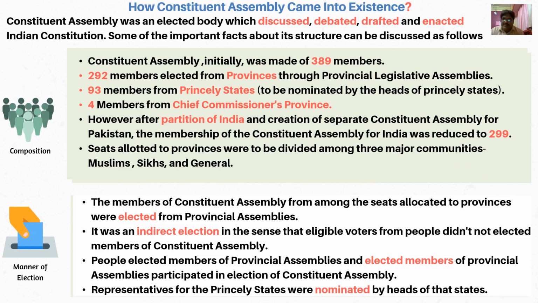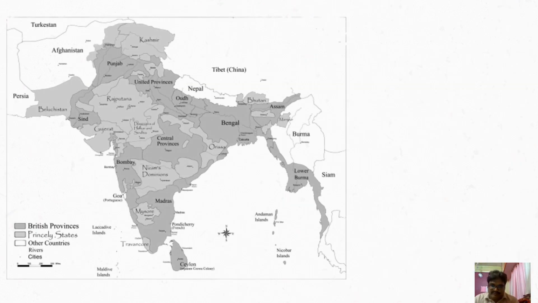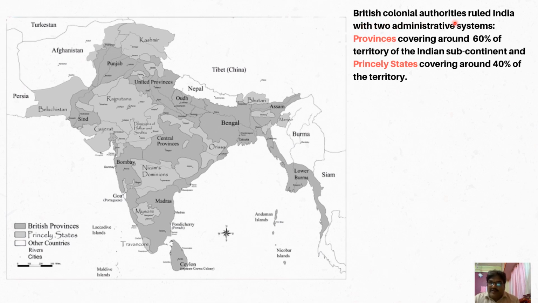And then we come to another very important aspect. This is the map of British India. It is quite an old one, I think from around the late 19th century, so that's why it looks very different. In the composition of the Constituent Assembly, we hear two words: provinces and princely states. What actually are these provinces and princely states? We will discuss that here. British colonial authorities ruled India with two administrative systems.